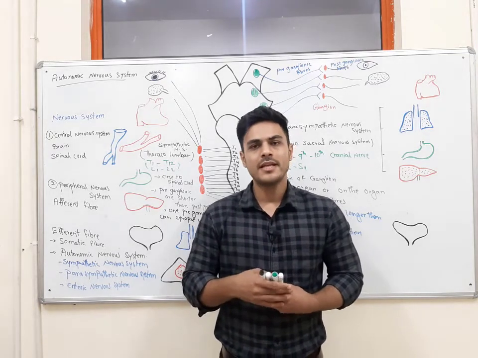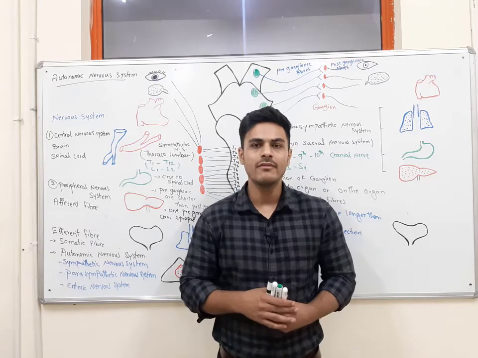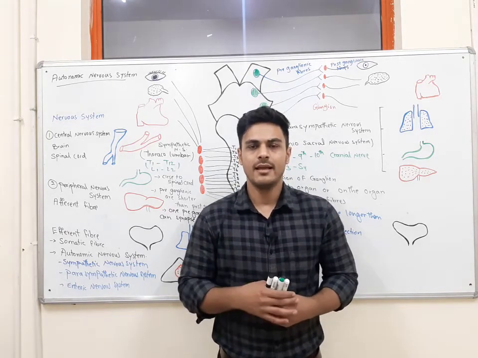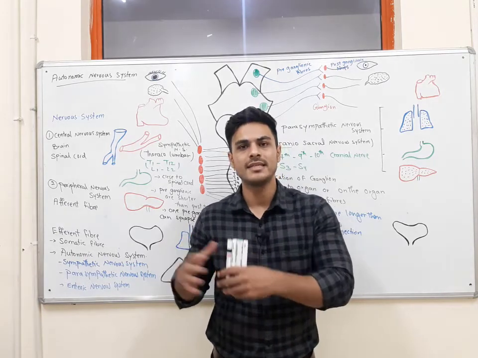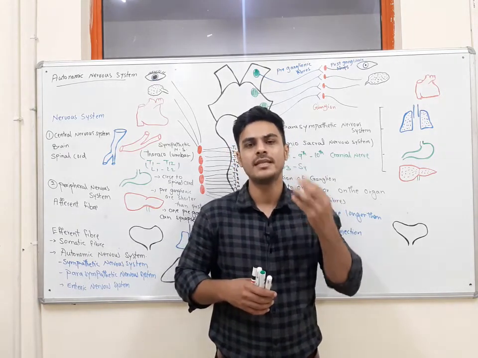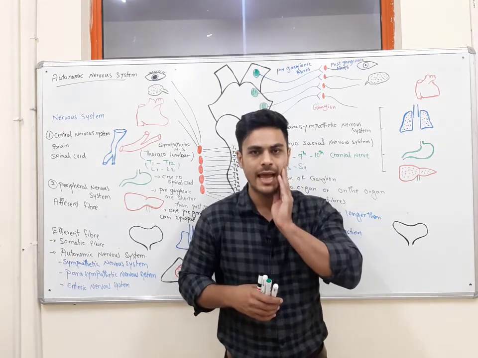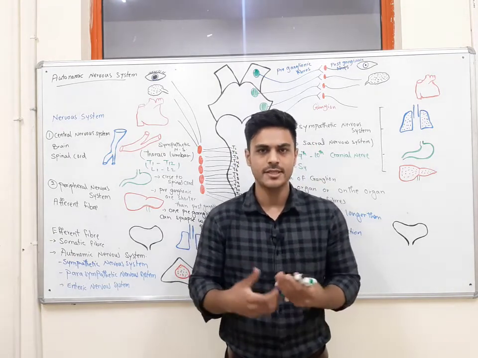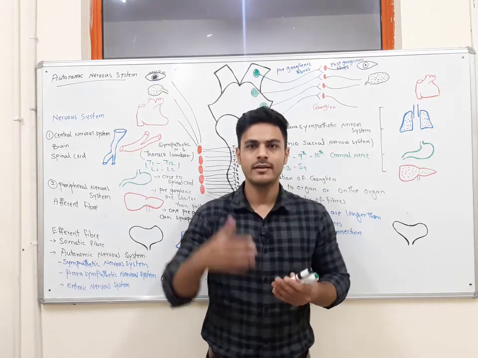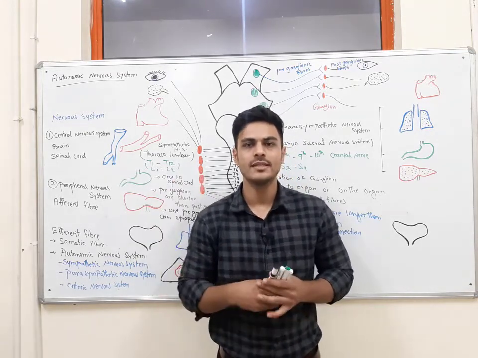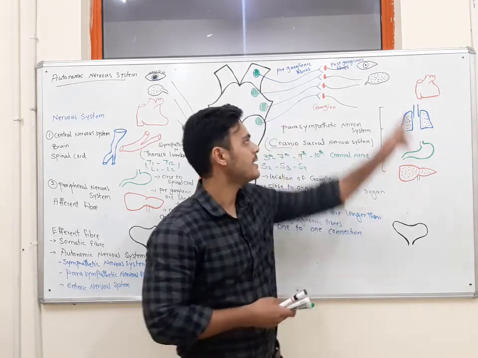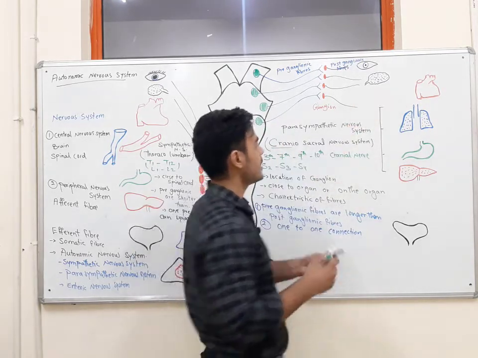Now imagine when we are resting or digesting the food, what is the effect of this system on our eye, or on our salivary gland? We want to digest the food, so what will be the effect on the salivary gland? We should secrete more saliva. So stimulating the parasympathetic nervous system will increase salivation.